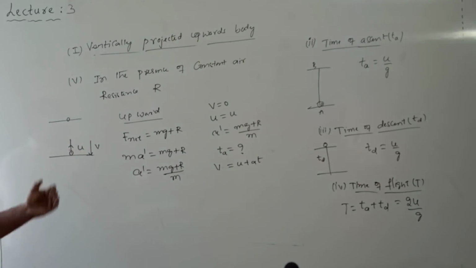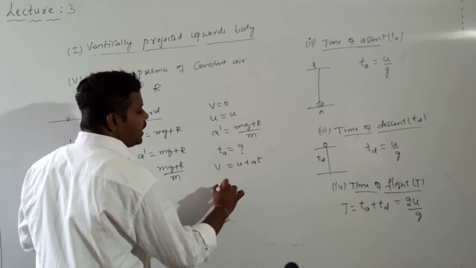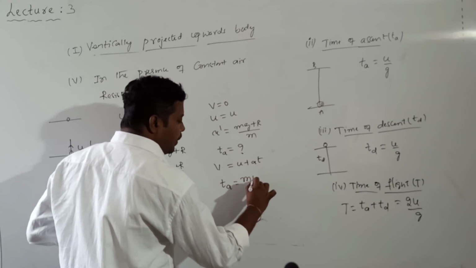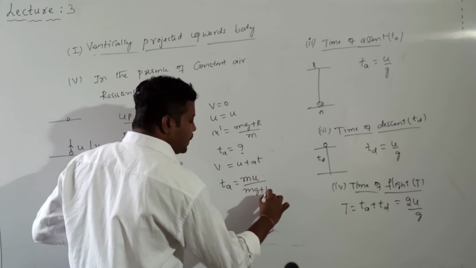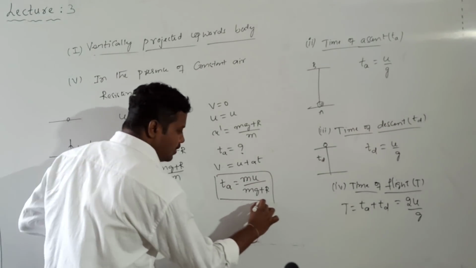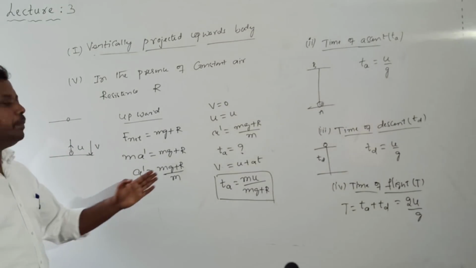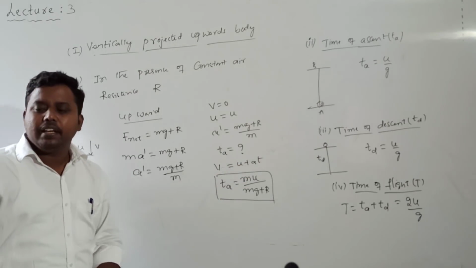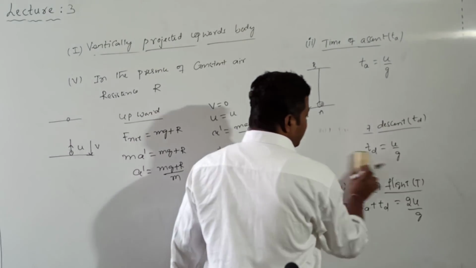From this, which one can we calculate? The TA value. By substituting the values here, I will get TA is equal to m into u divided by mg plus r. This is the expression for time of ascent in the presence of air resistance. So whenever air resistance is present, the time of ascent value also depends upon mass. So TA is equal to m into u divided by mg plus r. This is for time of ascent.